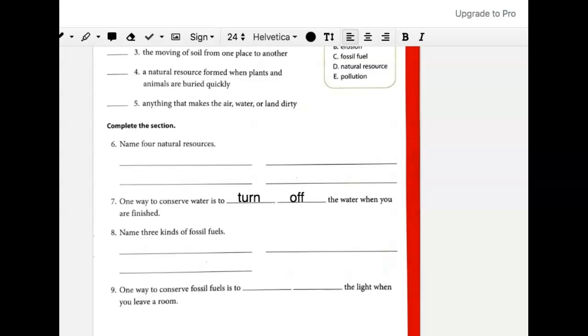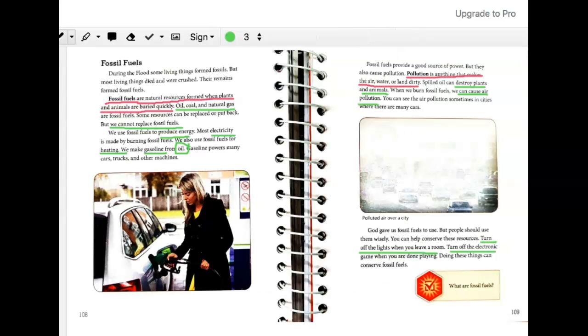Number 8, name 3 kinds of fossil fuels. Let's go back to our book. On page 108, you have some examples of fossil fuels. Fossil fuels are natural resources formed when plants and animals are buried quickly. Oil, coal, and natural gas are fossil fuels. So what are the 3 fossil fuels? They are oil, coal, and natural gas.